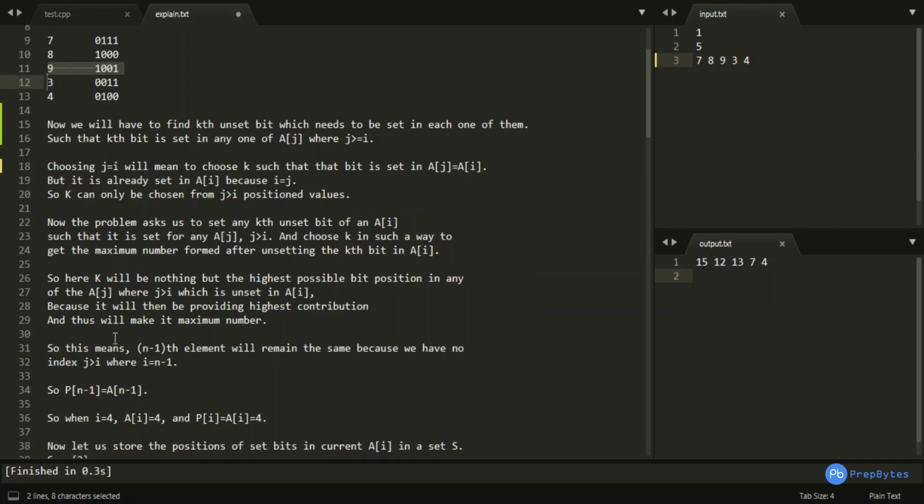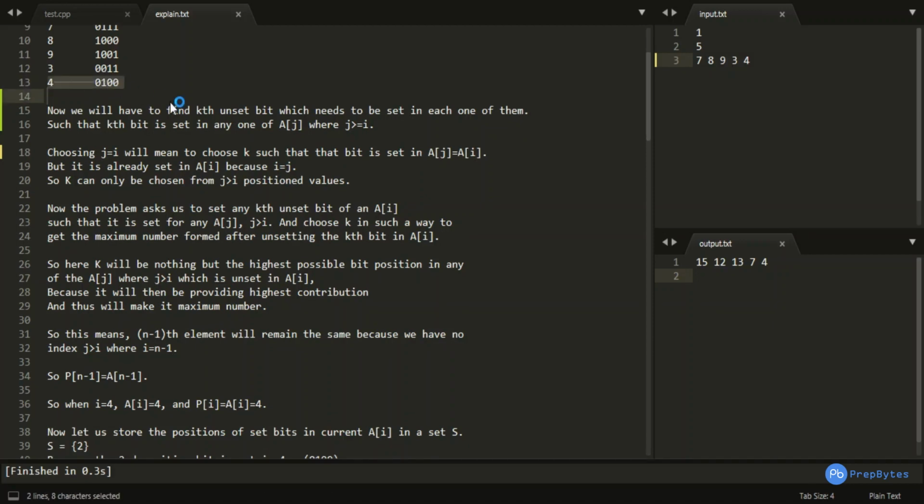a maximum number. Okay, so one more observation over here is, if I am checking for the n minus 1th element, basically if I am trying for the 4, then I don't have any number after 4. Basically for 4 there is nothing like j greater than i, because i over here for the case of the n minus 1th element is already n minus 1. So j greater than n minus 1 can't be possible, right? So the last number can't be set for a maximum value.